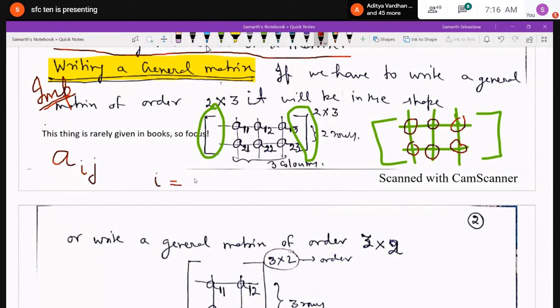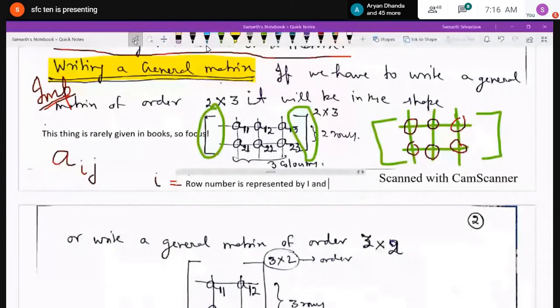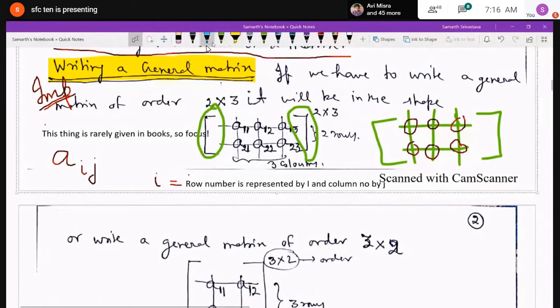That means the first suffix i is representing the row. A11 has first suffix 1, so this element belongs to the first row. A12 is also belonging to the first row. A13 is also an element belonging to the first row.